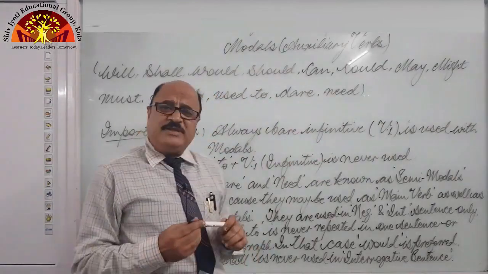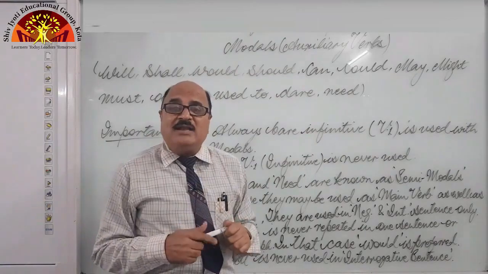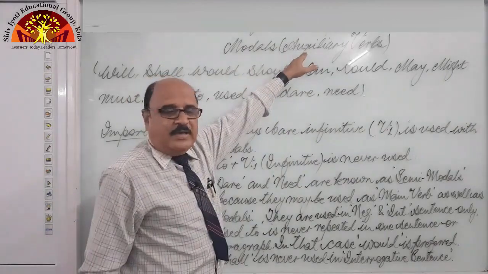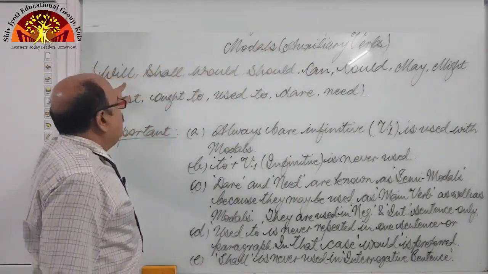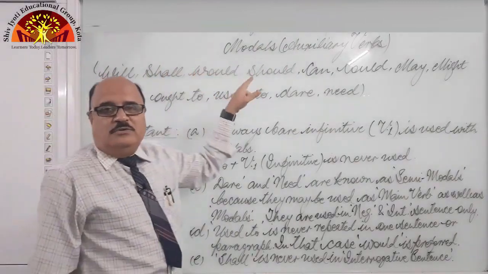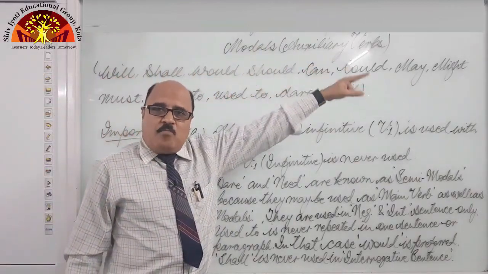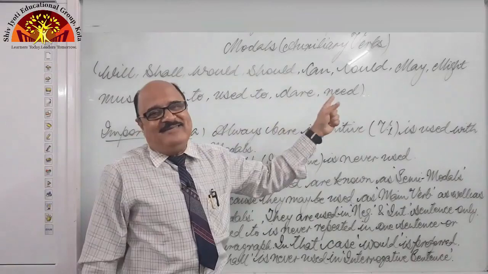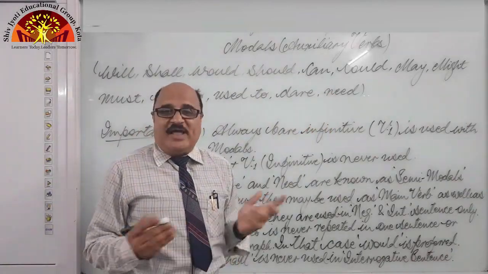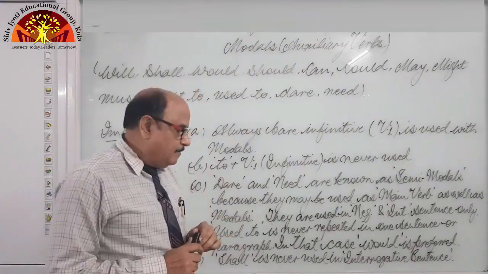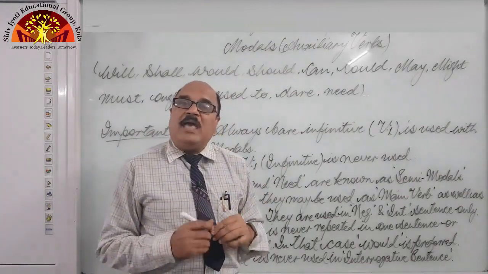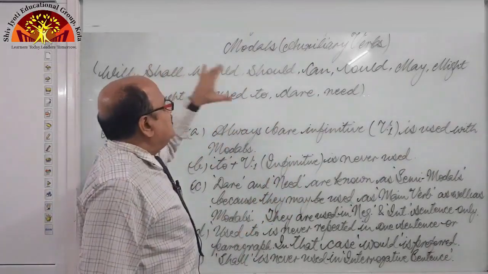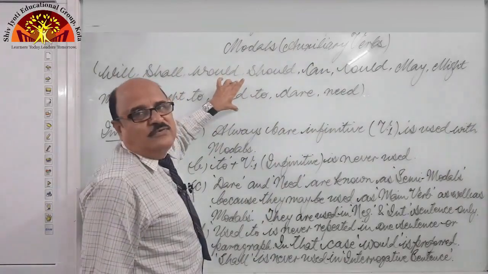So let me tell you overall how many modal auxiliary verbs are there. Auxiliary means helping, right? So will, shall, would, should, can, could, may, might, must, ought to, used to, dare and need. Overall 13 modals are there. Actually, be is also there, have is also there, but in your curriculum, in your course, only these are there. So we have to study them.